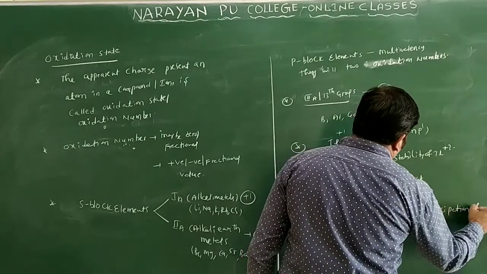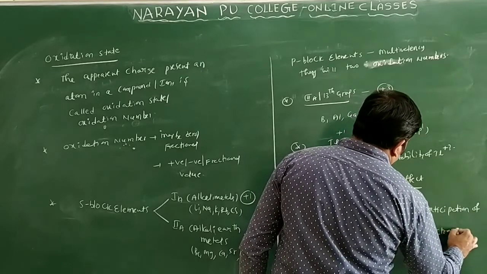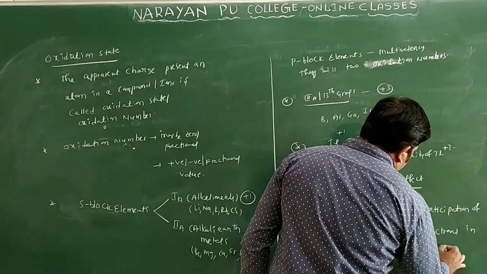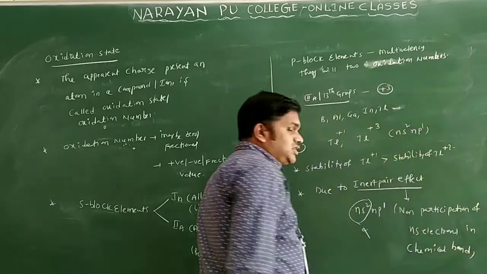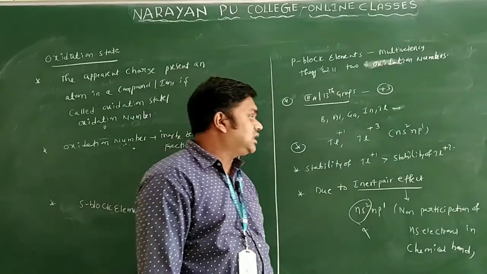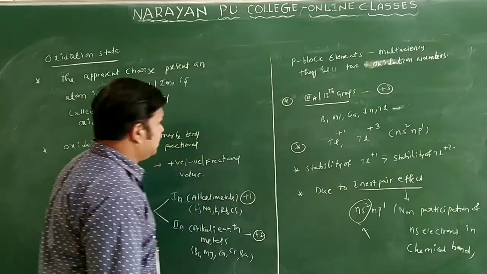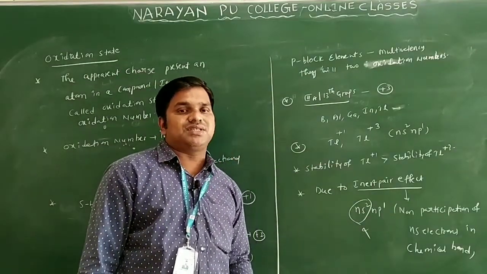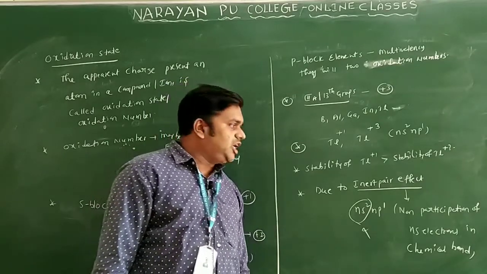Non-participation of ns electrons in a chemical bond is what we are calling the inert pair effect. So this is what we are discussing, and the S block elements are completed. 13 is done. After 13 we have 14, 15, 16 and 17. Then we can go for the D block elements, then the F block elements.